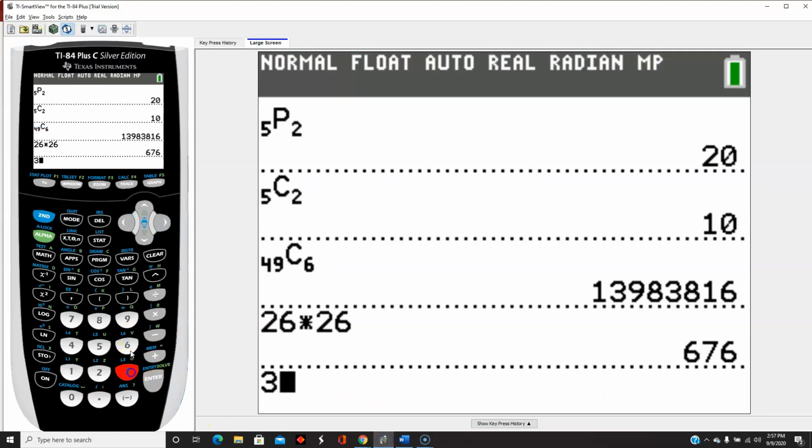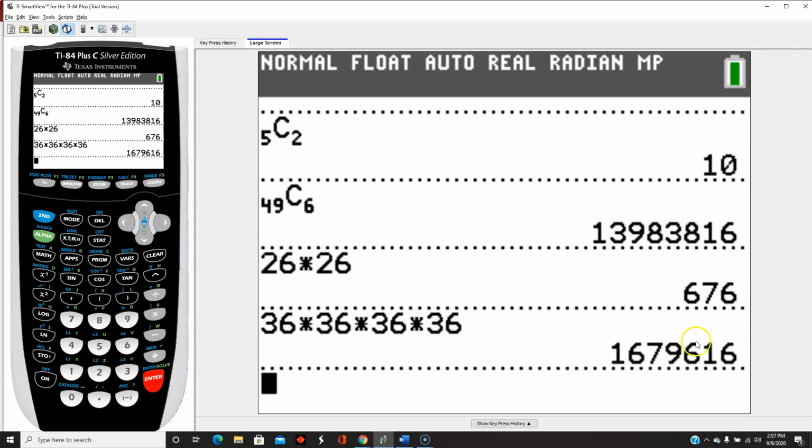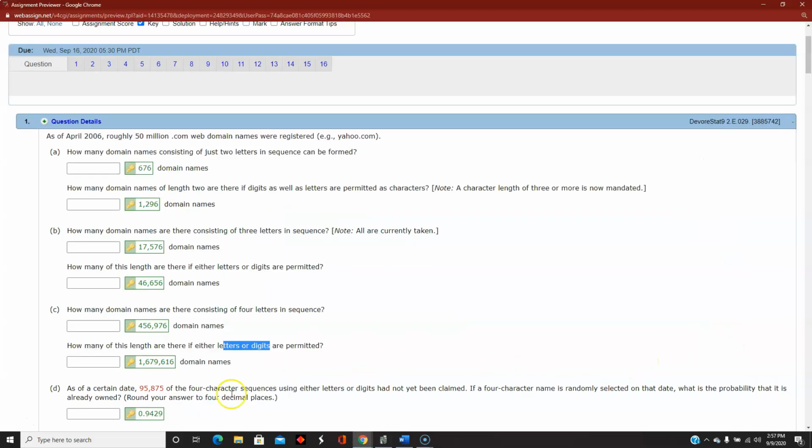So that's going to be 36 times 36 times 36 times 36, or you could say 36 to the 4th power, of course. So 16 million roughly. That's where this number is coming from.